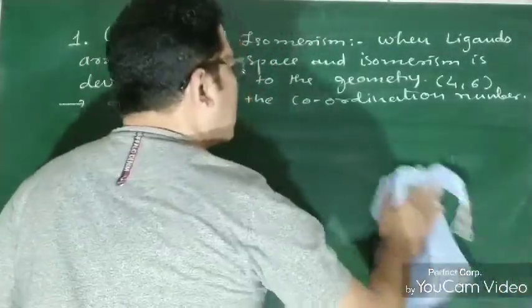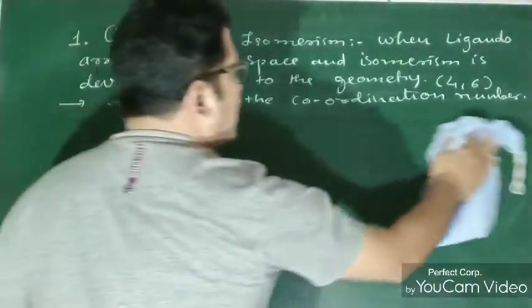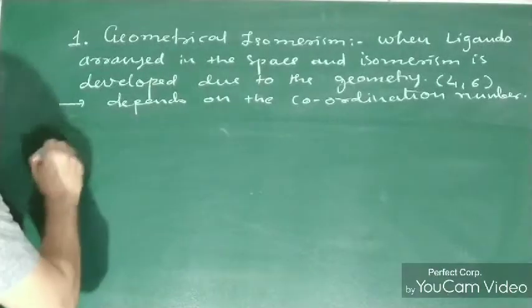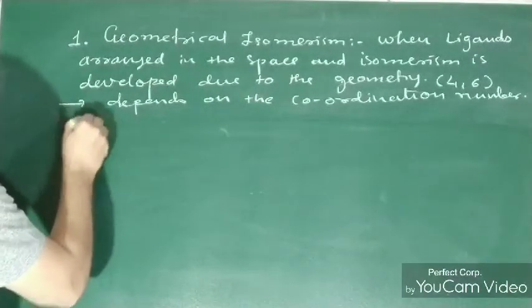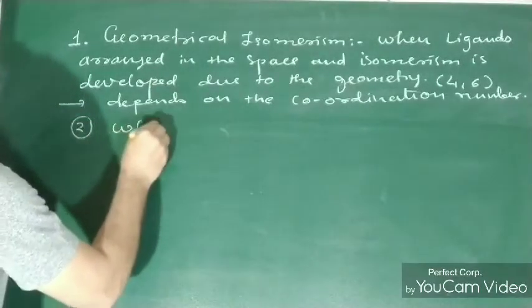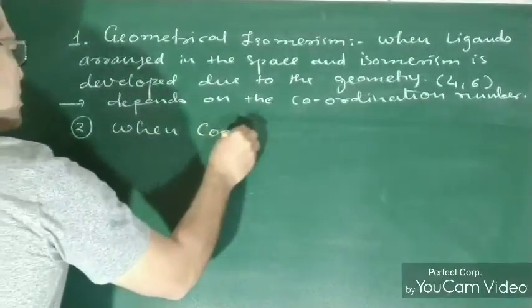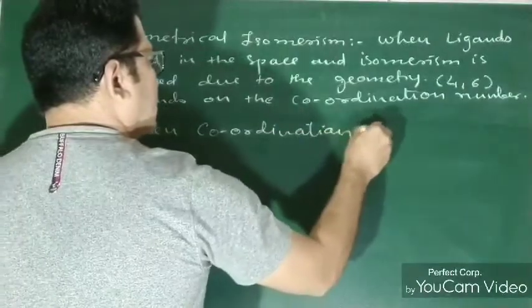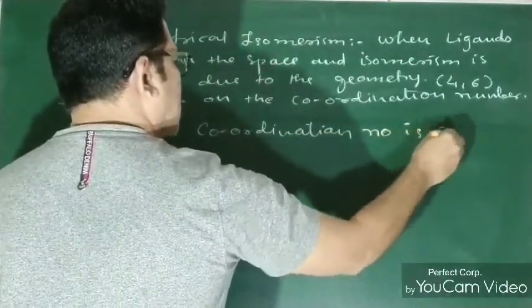Now the second portion of the geometrical isomerism that we are going to talk about is when the coordination number is 6.